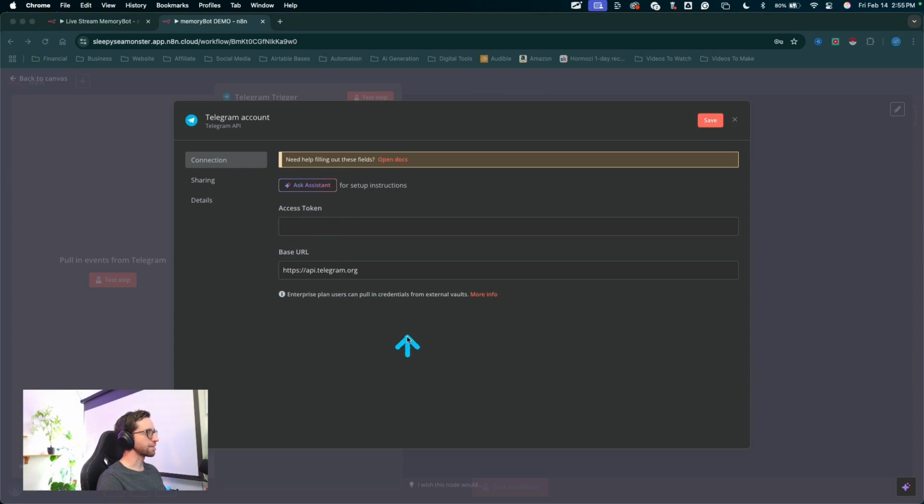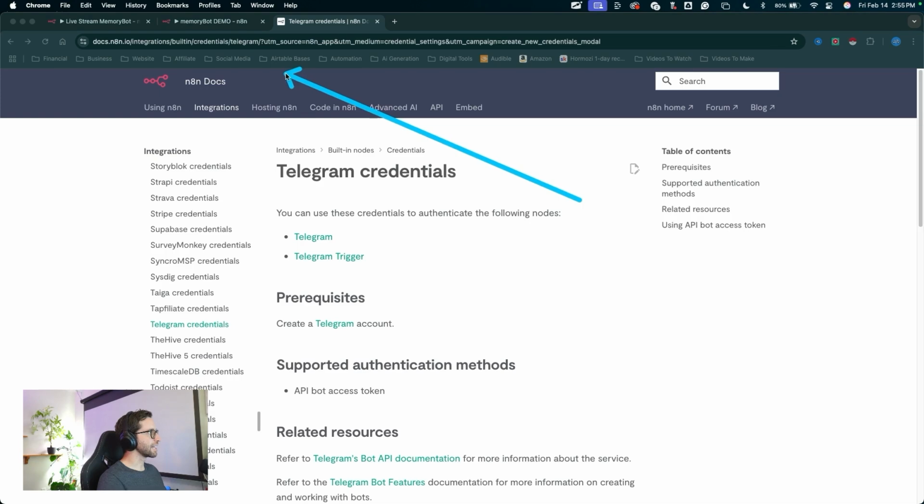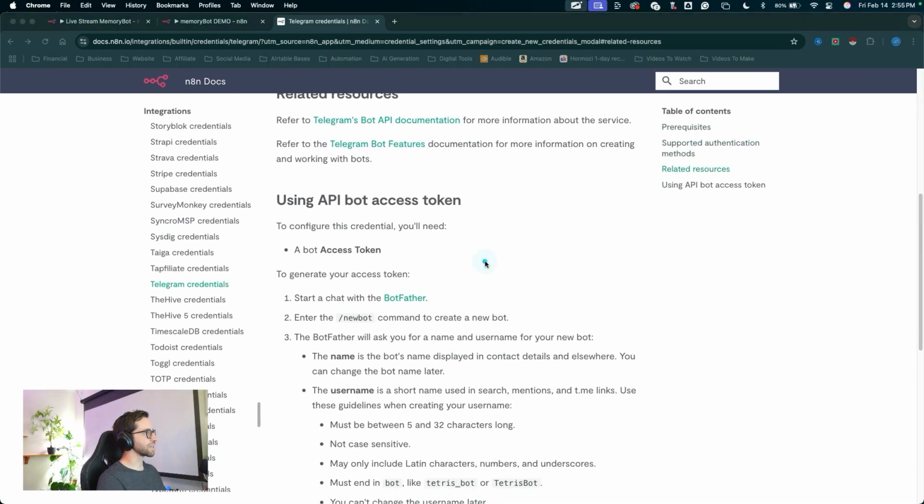If you don't know how to make a Telegram bot, you can follow the documents in n8n. Click on this link. n8n has great documents on setting up credentials for any of these nodes. You could follow the documentation here to create your Telegram bot.